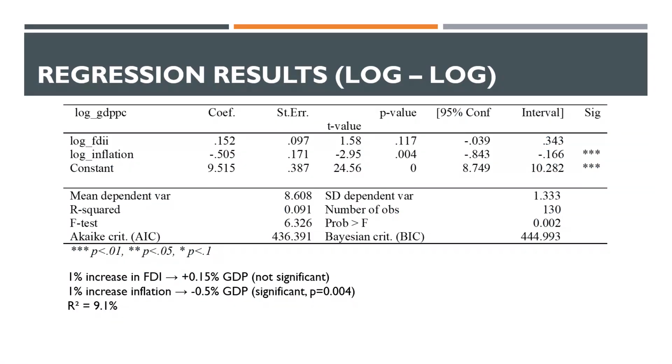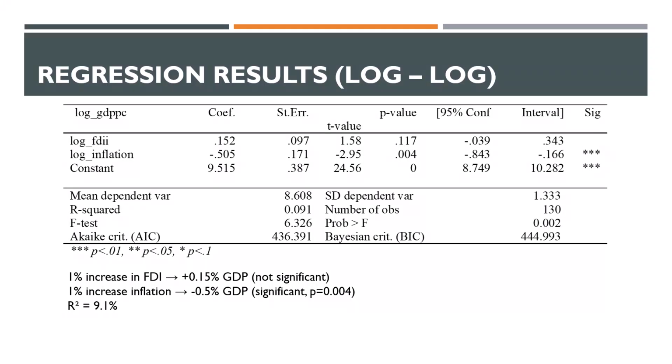The regression analysis shows the significant effect of inflation on GDP per capita. With 1% increase in inflation, there is a 0.5% decrease in GDP, and its significance value is 0.004. This volatile nature shows the slow economic growth of the economies after being hit by COVID-19.